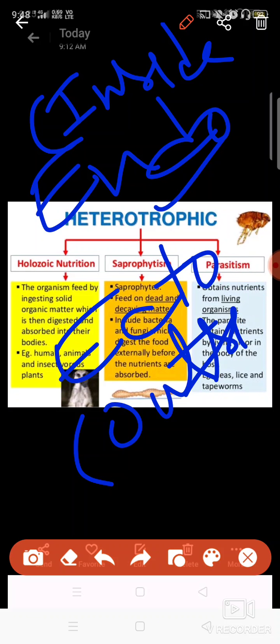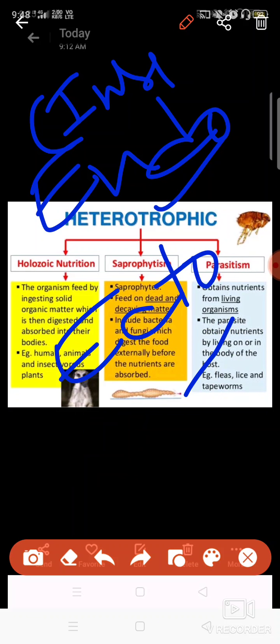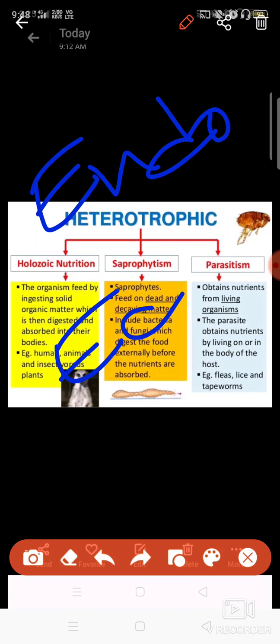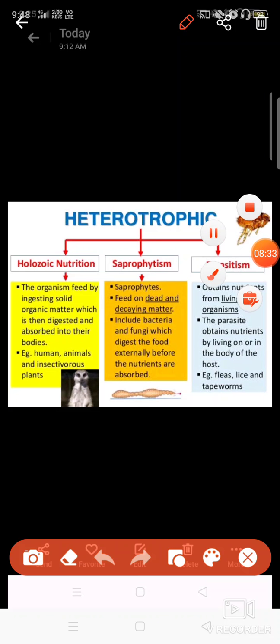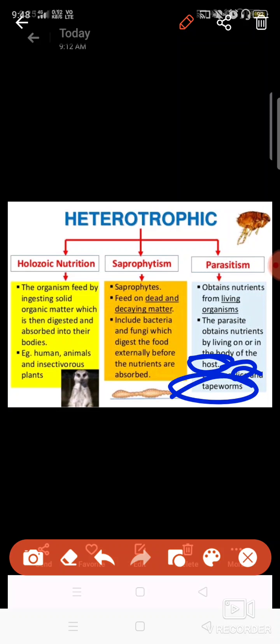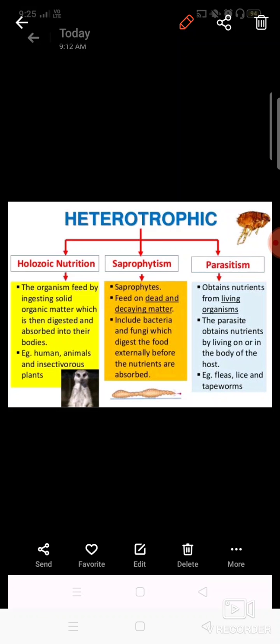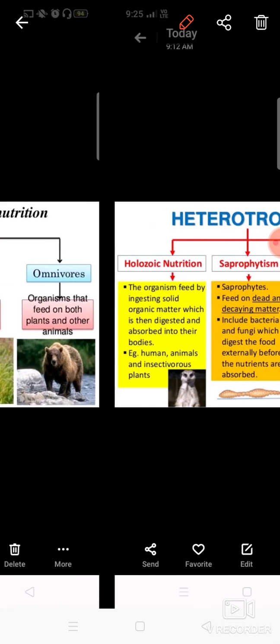Here some examples are given. Fleas, like ticks of the dogs, live outside the body. Lice live outside the body in the hair. Tapeworm lives inside the body, in the intestine of human beings. So these are the parasites, or parasitic nutrition.